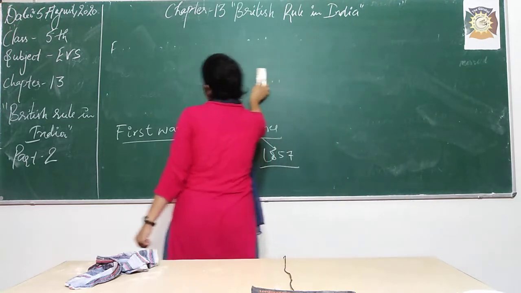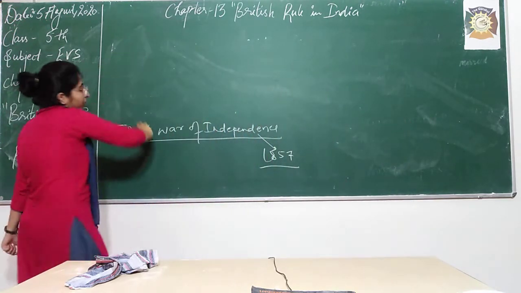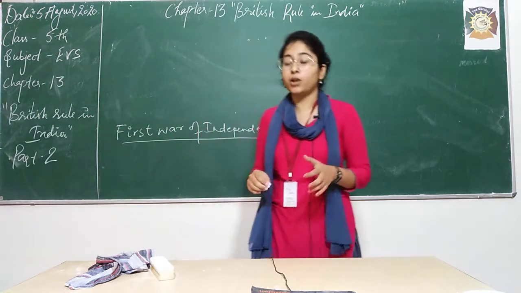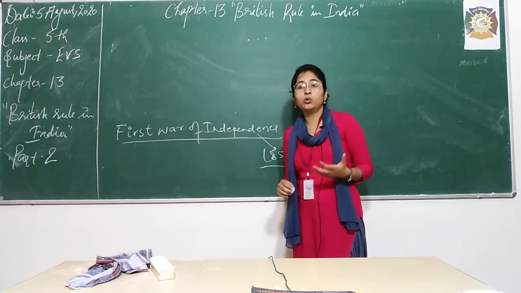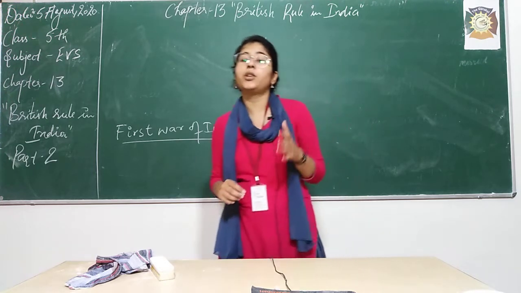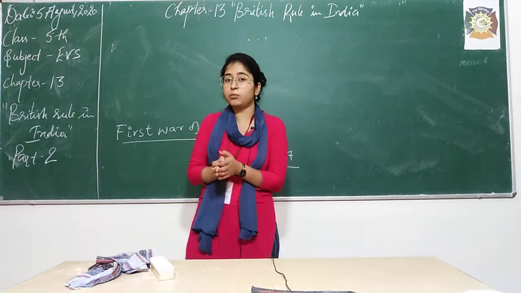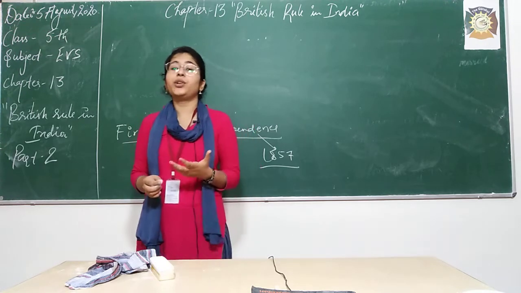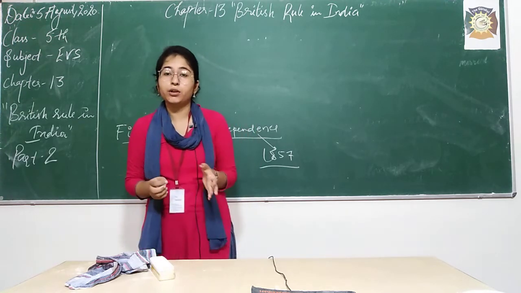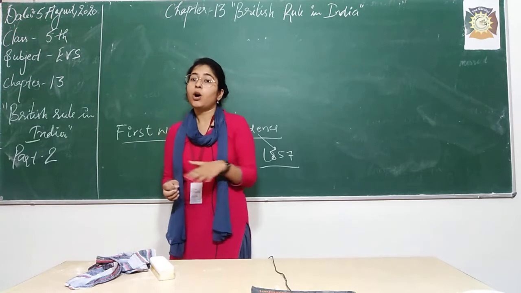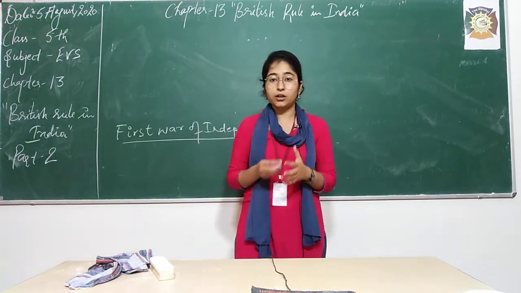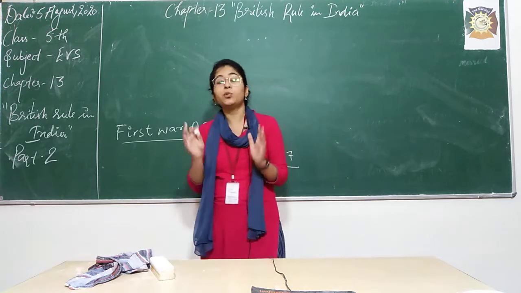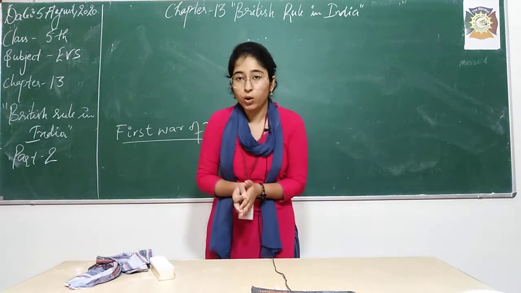So why did the army people in the British army, the Indian people, start this revolt? Because there was a new rule for them. First of all, the Britishers used to humiliate these army people a lot, and they also treated them very badly as compared to the Britishers in the army. Also, they were paid less. They used to get less salary as compared to the British people, while both were doing the same work.